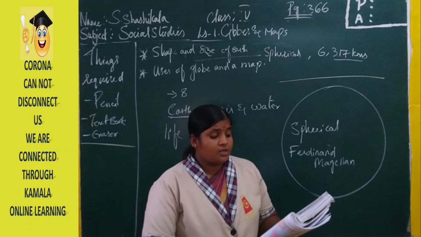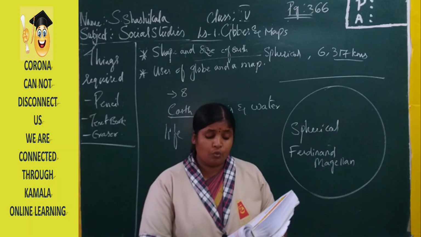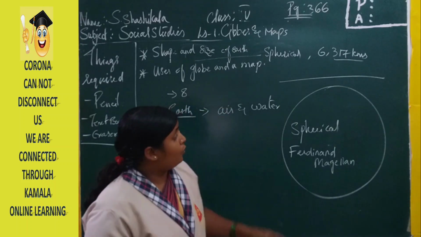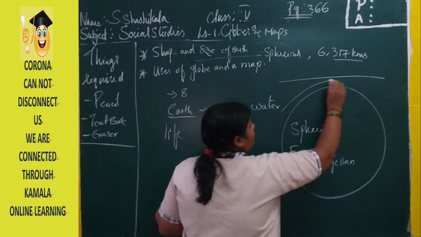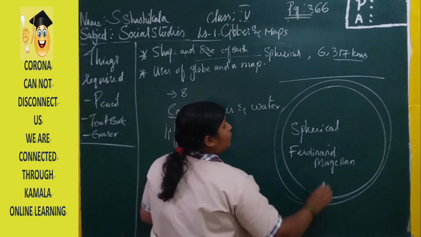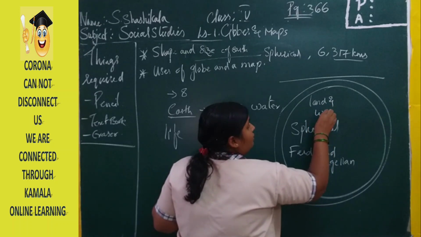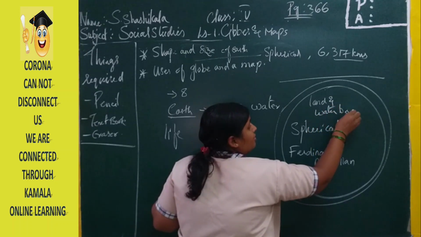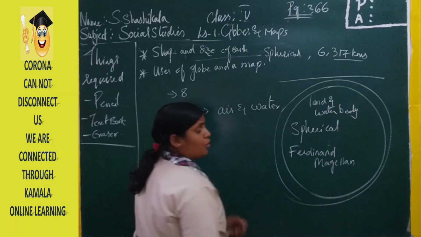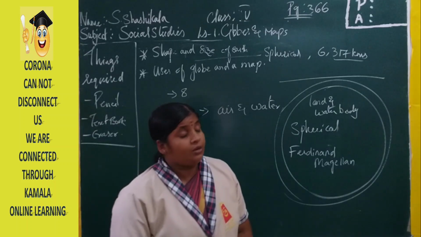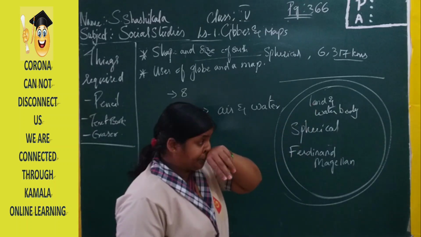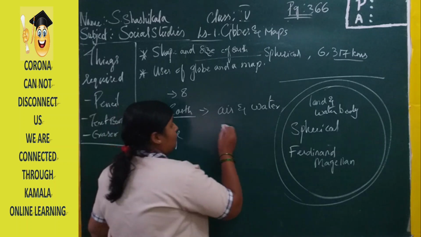He is the person who proved that the earth is completely spherical in shape. Now, the surface of the earth is divided into huge landmasses and water bodies. It is divided into land and water bodies.